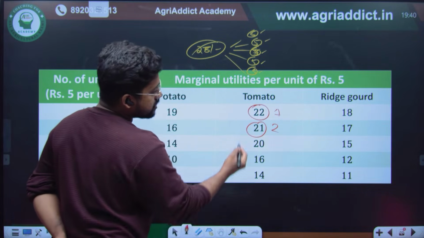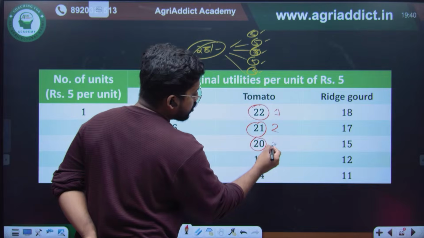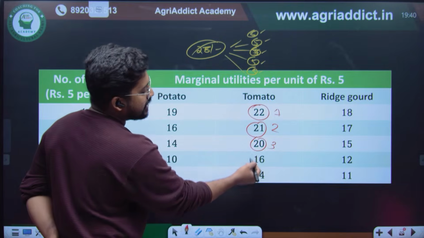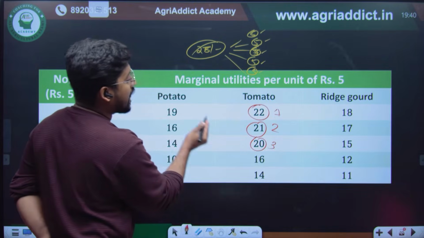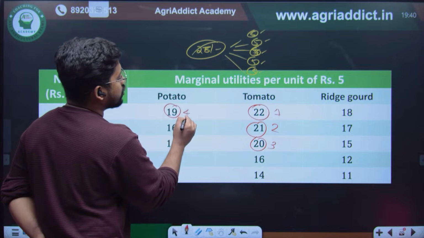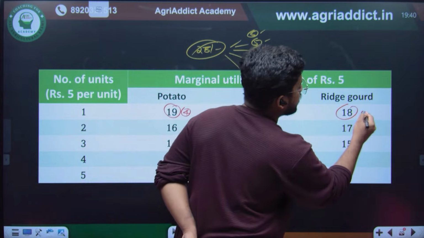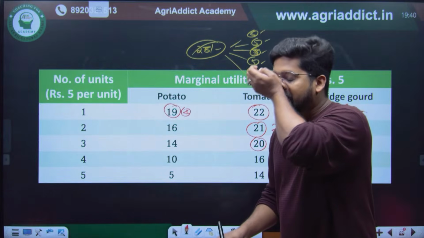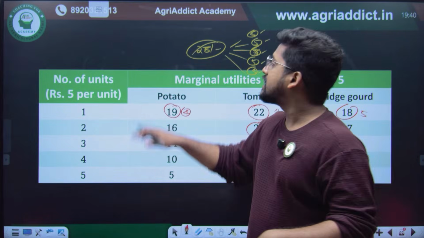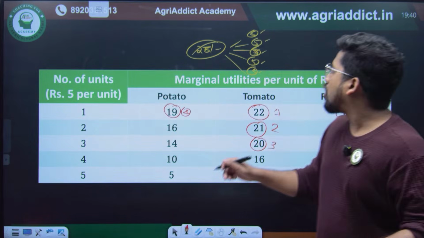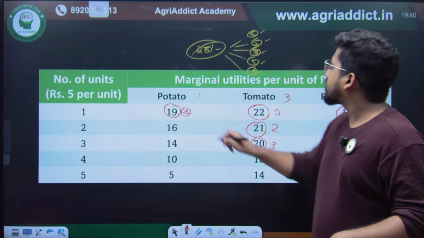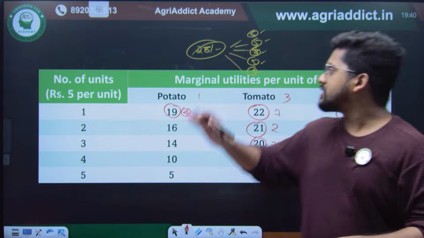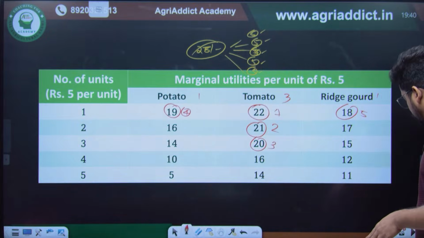So the second one also goes to tomato, the third one also goes to tomato. The fourth one, if I continue on tomato, will give me only 16 utils, but at the same time I have a much better option here. So the fourth unit will go here and the fifth unit will go here. Finally, if I am a rational consumer who wants maximum satisfaction, this 25 rupees should be spent on 3 tomatoes, 1 potato and 1 ridge guard. That is the best combination you are going to get. So this is the basic idea of the law of equimarginal utility.